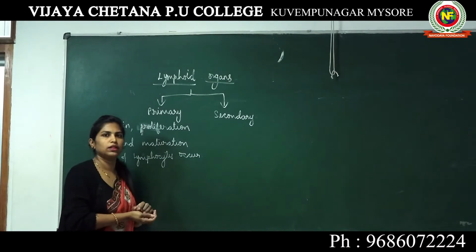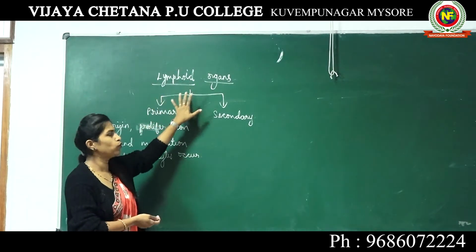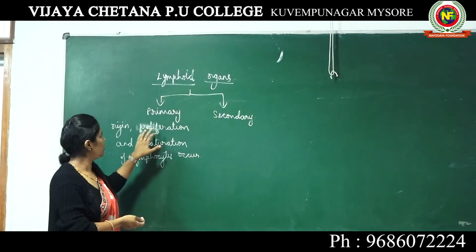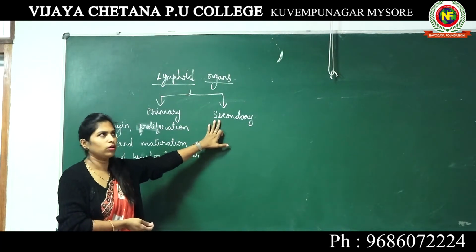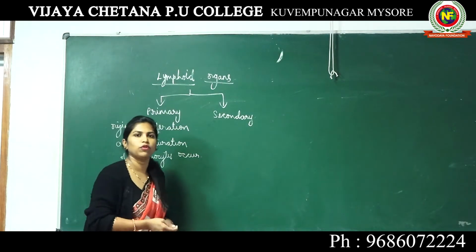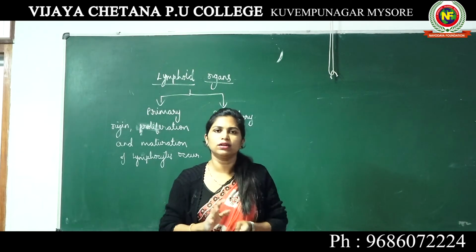So we will deal with lymphoid organs in detail. Lymphoid organs are of two types, primary lymphoid organs and secondary lymphoid organs. Generally, what are lymphoid organs? The organs associated with lymphocytes in one way or the other.